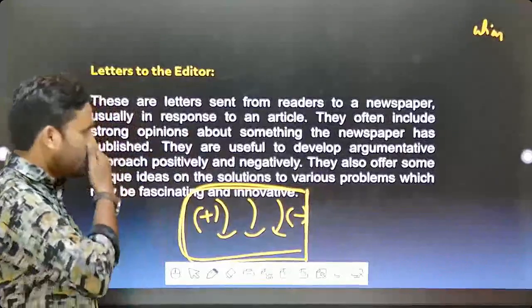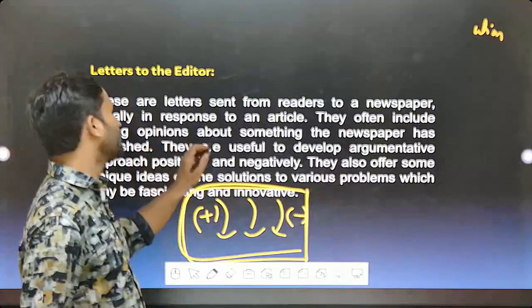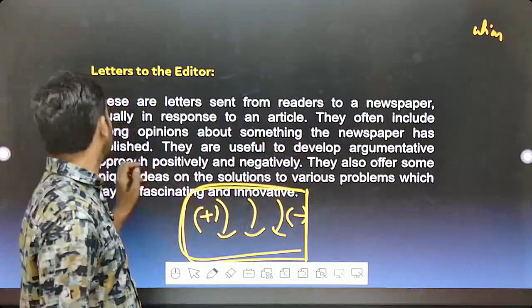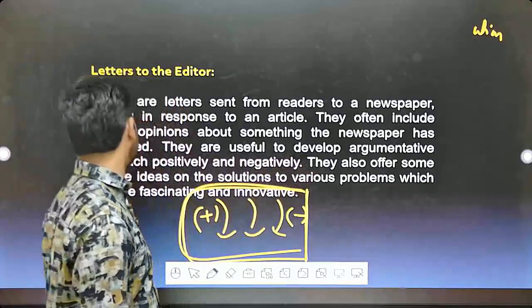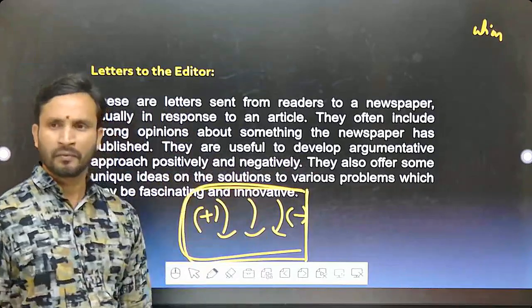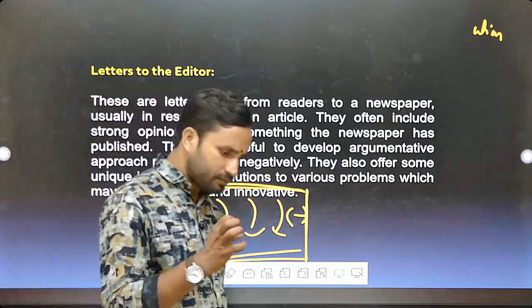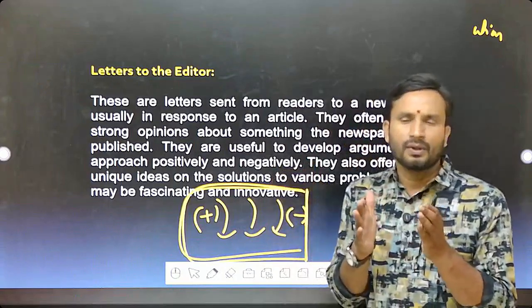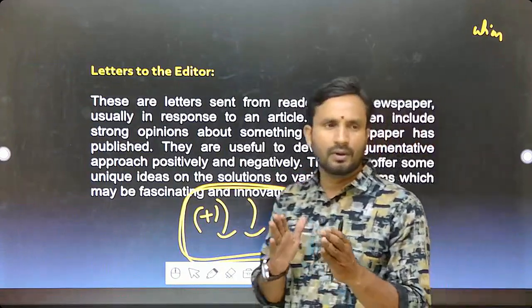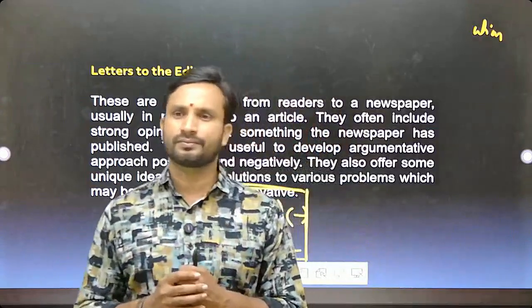They often include strong opinions about something the newspaper has published. They are used to develop an argumentative approach, positively and negatively.